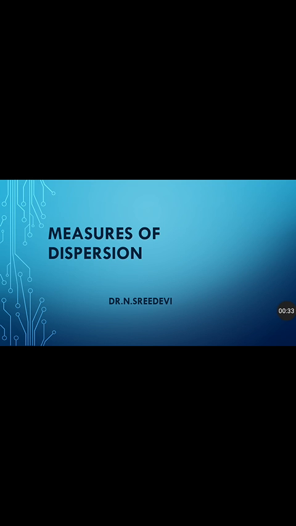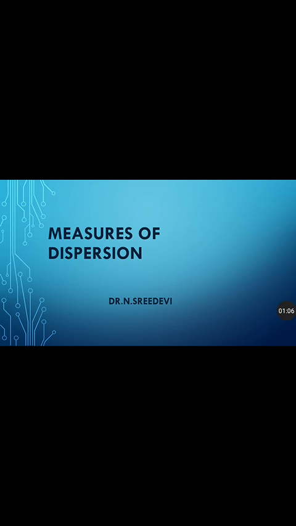So first we should know what measures of central tendency is, in which we studied that it is a central value in a given data set or in a given series of data. In a given series we found the mean value or the median value, which is known as the central value in the series. It is only a representative of the total series in a given set of data.